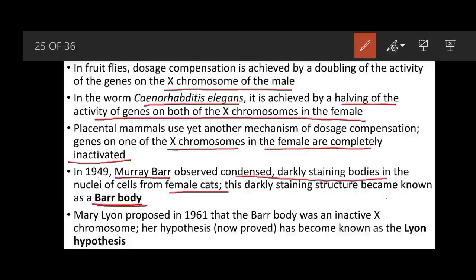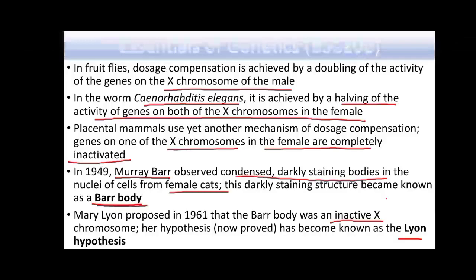And then Mary Lyon was a person who proposed that the Barr body was actually the inactive X chromosome, and her hypothesis, now it has also been proved, has become known as the Lyon hypothesis. So the Barr body was identified as an inactive chromosome by Mary Lyon, and this hypothesis is known as the Lyon hypothesis.